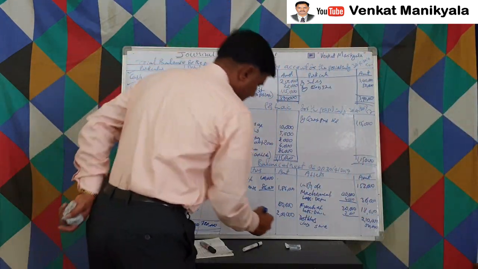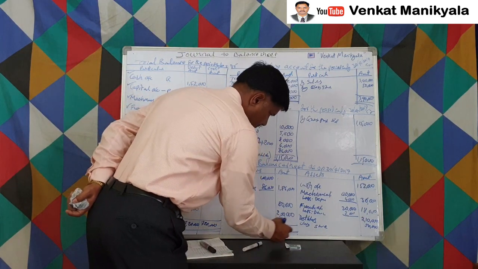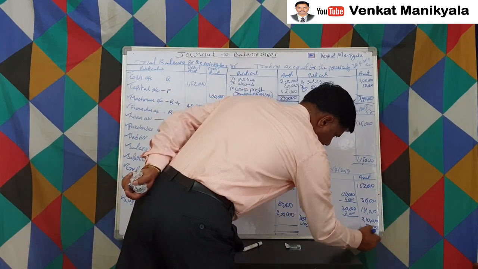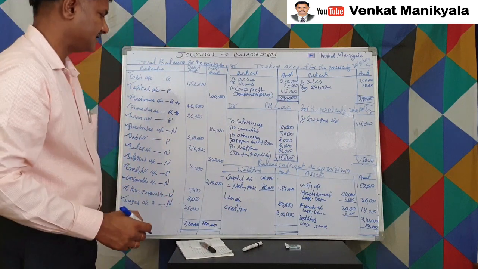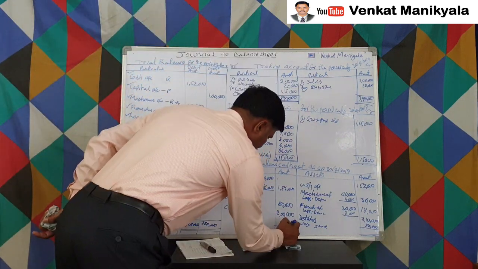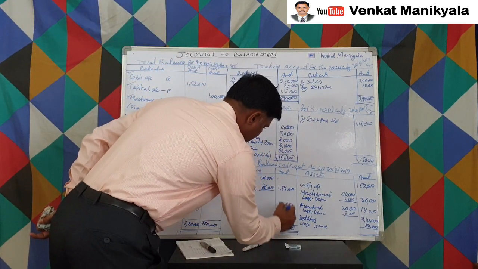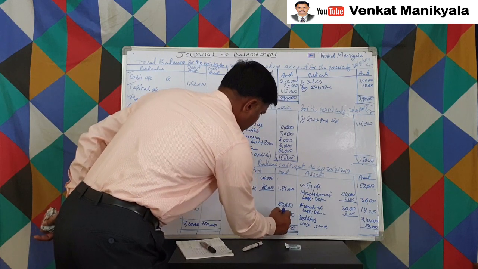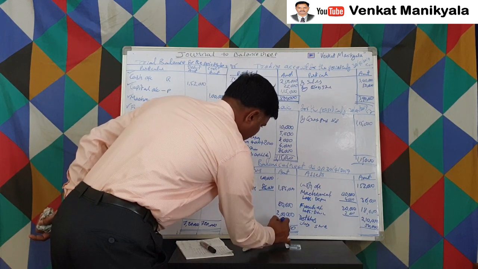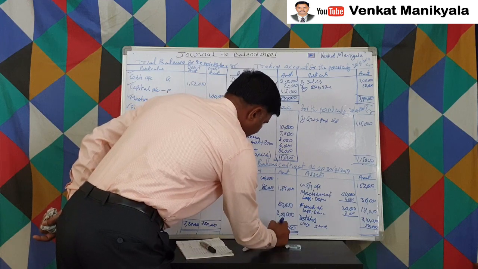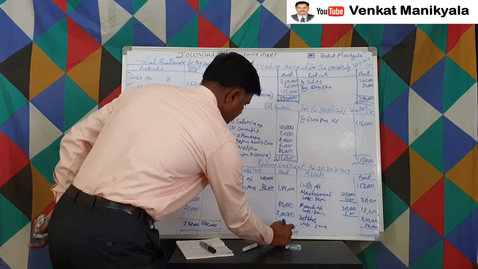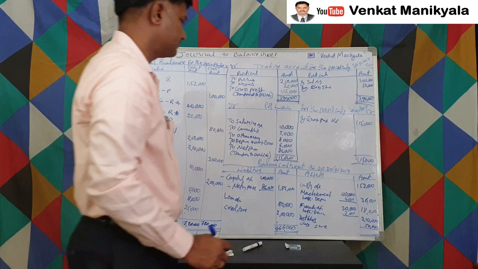Now we total the balance sheet. Now the balance sheet we are totaling, right? How much is it? 6,000, 16, 1, 3, 4,66,000 on the asset side.